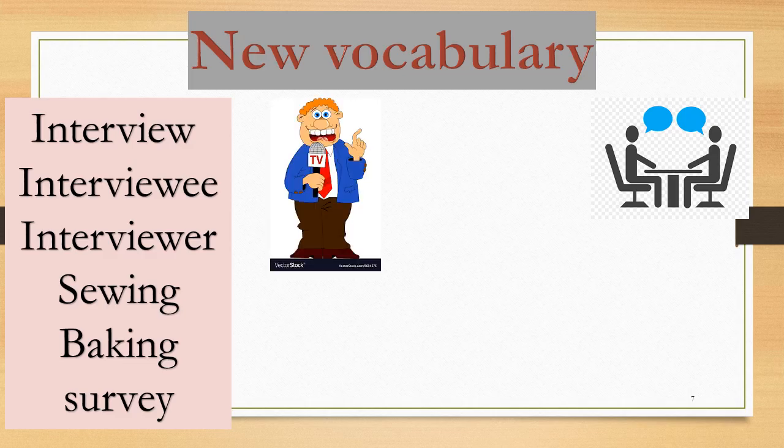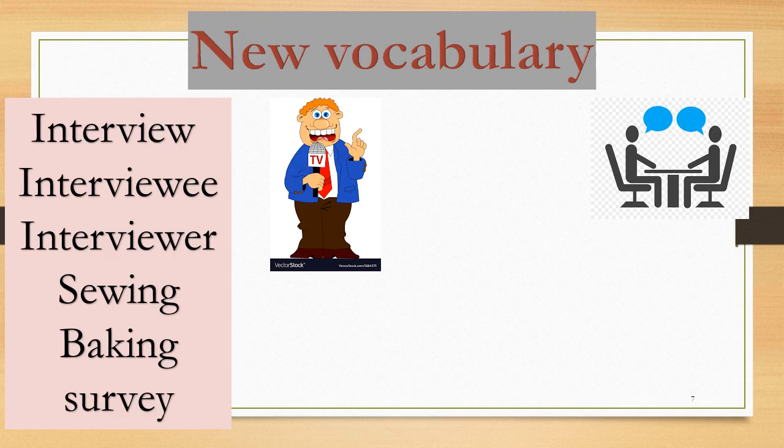This man, we call him interviewer with ER, interviewer. Why? Because he asks questions. It's a noun, a man who asks questions. A man or a person who asks questions. That's why we call this person an interviewer.